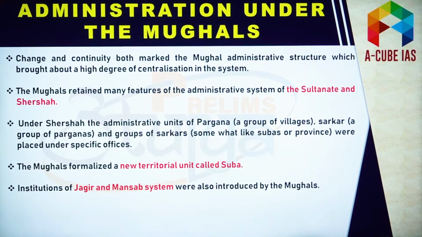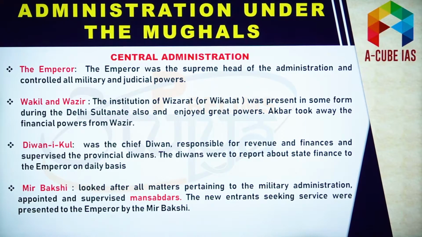Now let's talk about the administration under Mughals. Administration under Mughals was more or less similar to administration under Delhi Sultanate. But gradually some changes were made, alterations were brought about, and some new institutions were also introduced. Later on it became highly centralized, and institutions like Jagir and Mansab system were introduced by the Mughals. Now let's analyze the central administration during Mughals.